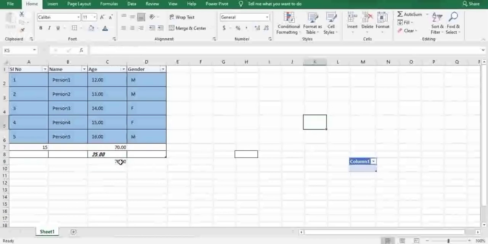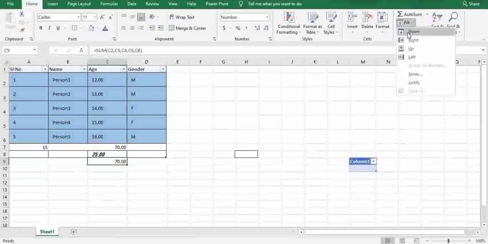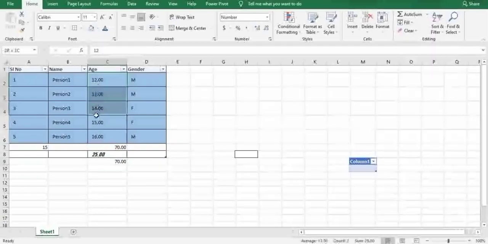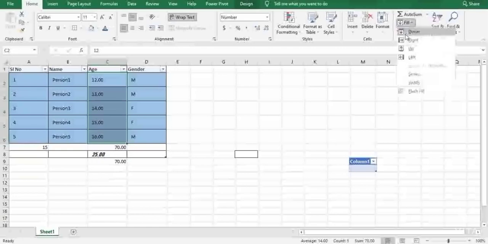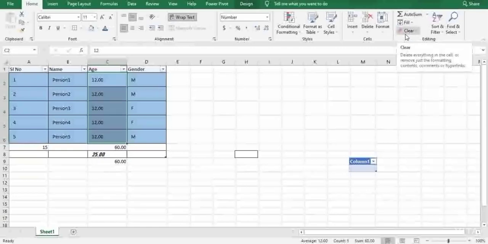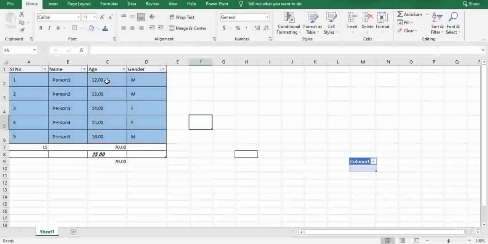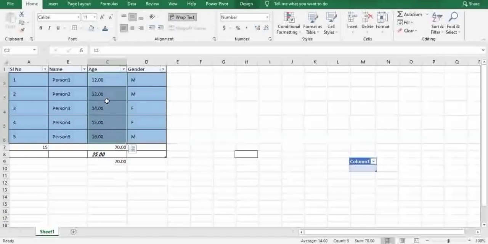Okay, so next comes fill. Obviously, you can see here, friends, there is a lot of data. I'll choose fill and then down. You can clearly see that when I click down, all the data remains the same. Now when I try fill up, you can clearly see every data is moved to 16, because of the maximum number. I'll explain it very clearly. You can see 12, 13, 14, 15, 16. In this, the minimum data is 12.